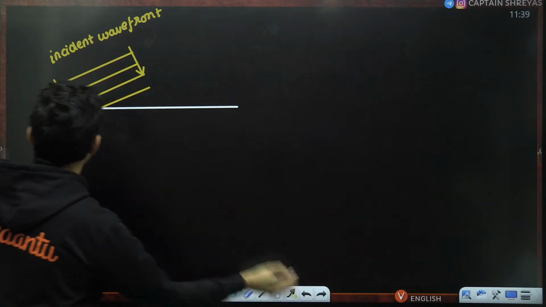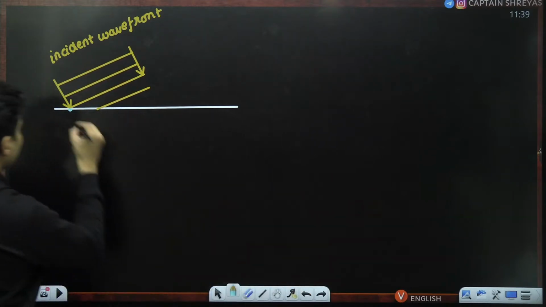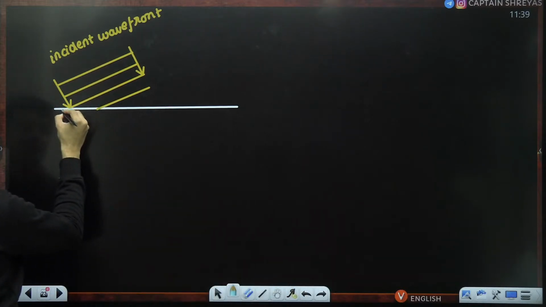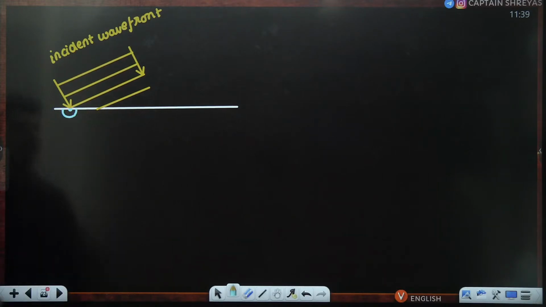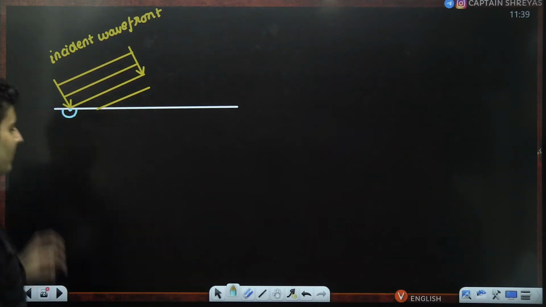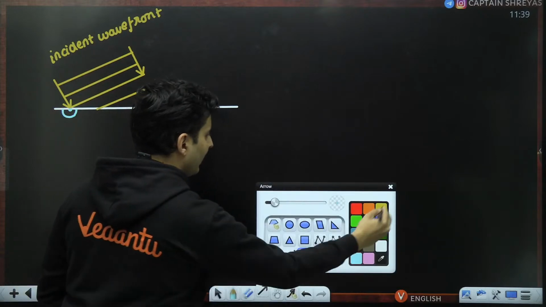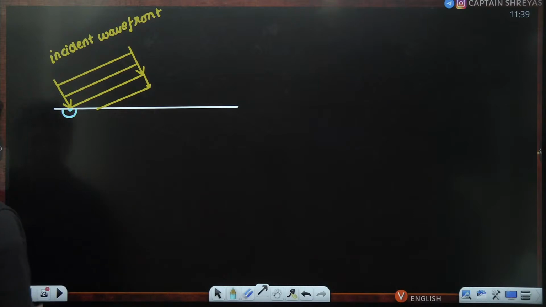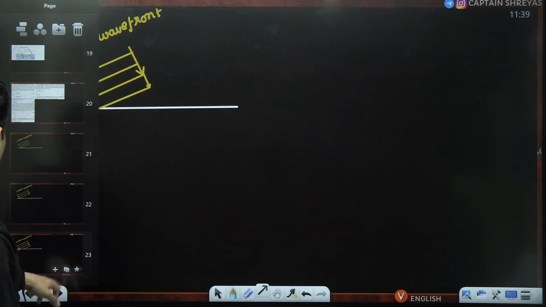Are you able to visualize it? It will start generating a secondary wave, but at a much slower speed. The speed will not be much. Meanwhile, this wave is still propagating ahead. Okay. Next step, let's see what exactly happens.